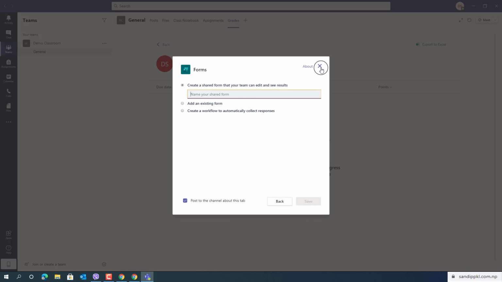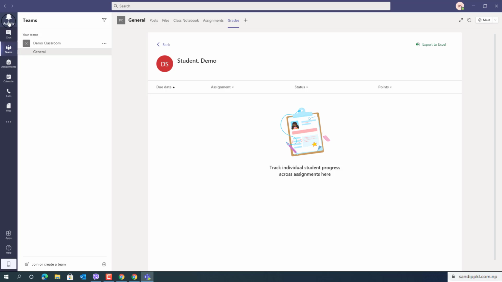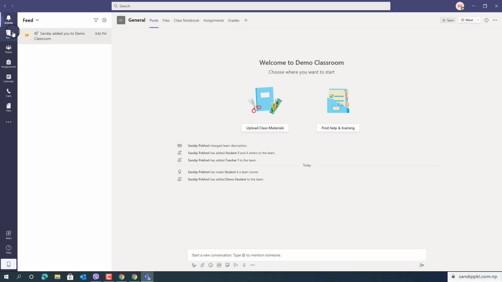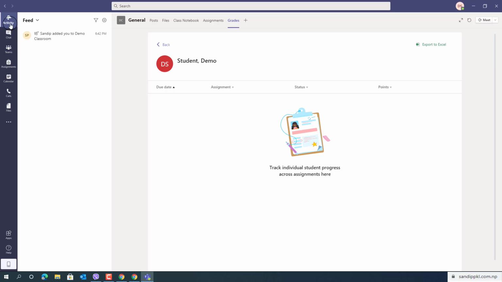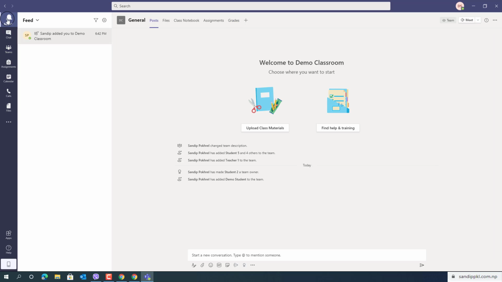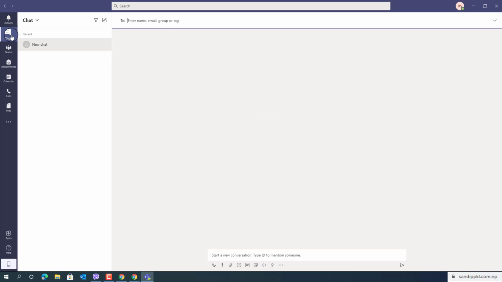Now let's move to left panel. Here you can see activity, chat, teams. In activity you will get all the notification related to you, and in chat you can get message sent by others individually or in a group.